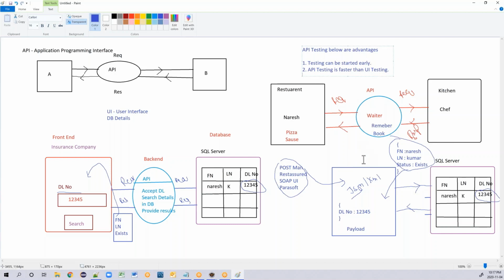But 1000 test cases in UI testing might take around 3 to 4 days. So your API testing is always faster. To send a request and get a response can happen over a fraction of seconds. So your API testing is faster than UI testing.